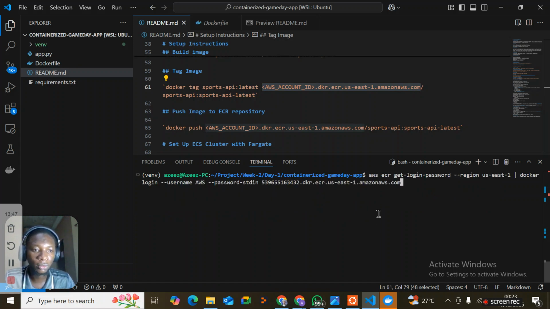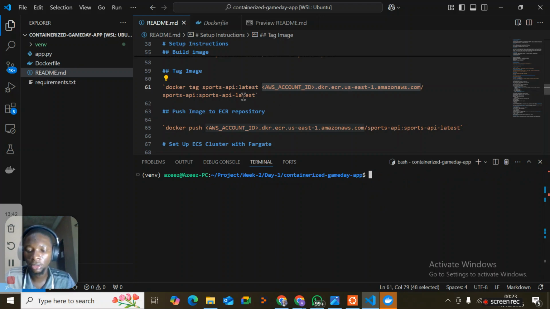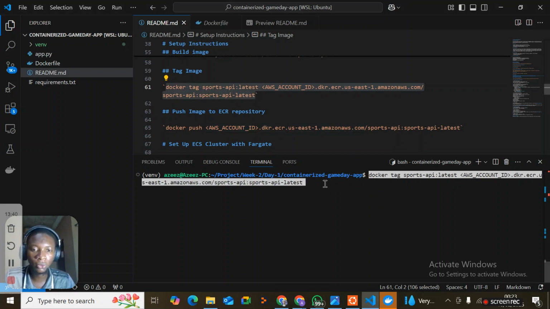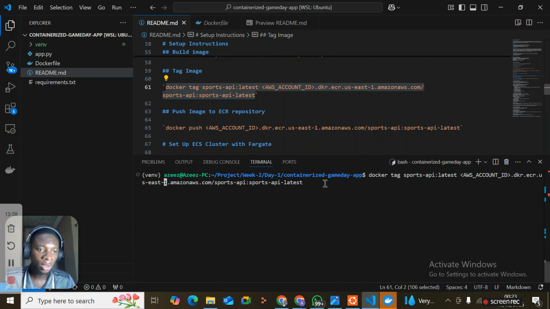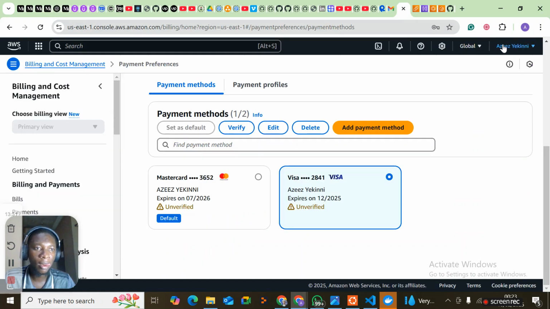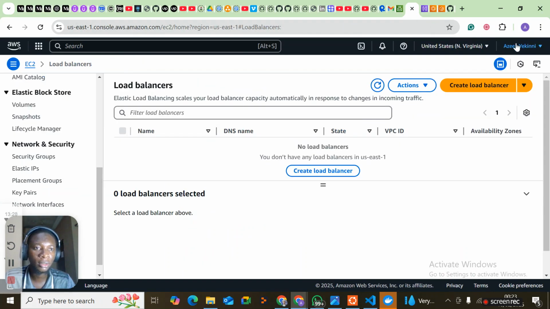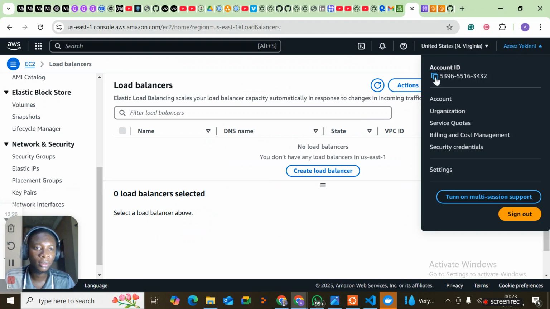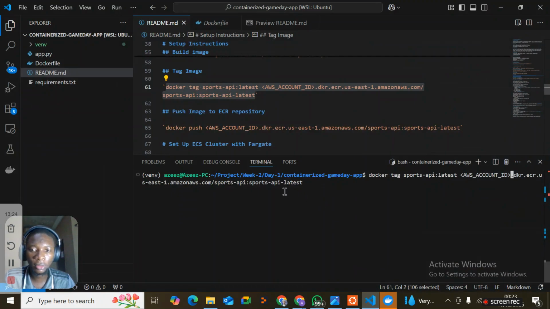So I have to copy this. Also remember to change the ID to your AWS account ID. Copy. So image is tagged. The next thing now is to push the image.